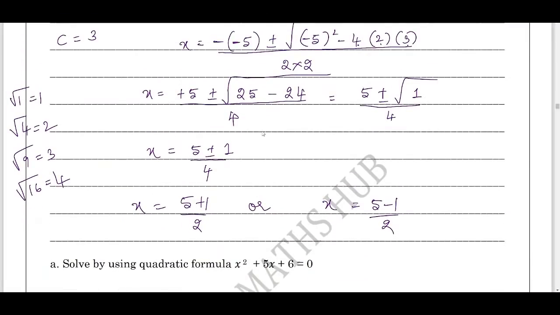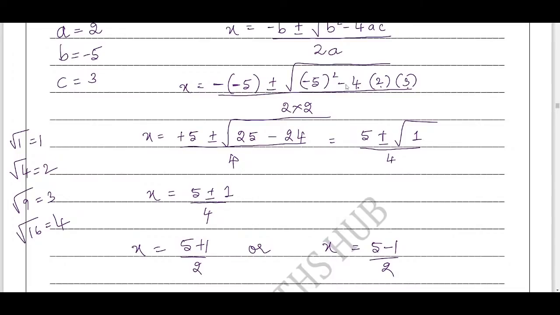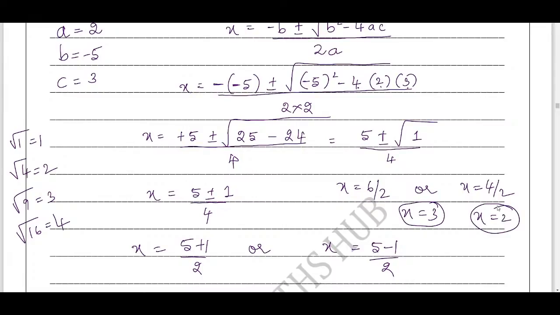Now what do I get, I will be solving here. X equals 5 plus 1 is 6 by 2, or 5 minus 1 is 4, x equals 4 by 2. We get x equals 6 by 2 is 3, 4 by 2 is 2. Therefore, we get x equals 2 or x equals 3.